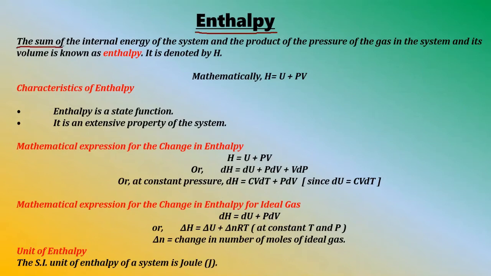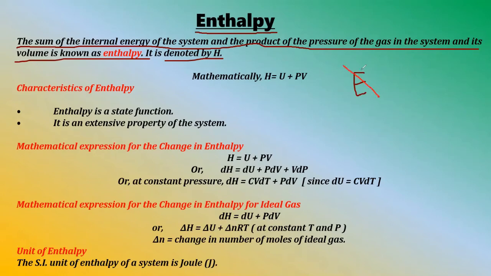Now the mathematical definition is like this: the sum of the internal energy of a system and the product of pressure of a gas in the system and its volume is termed as enthalpy. It is denoted by H. In some books you will see that enthalpy is denoted by E, but we generally do not use E. Why? Because if we use E, we'll have a confusion between enthalpy and energy. So in order to avoid that, we don't use E, we use H.